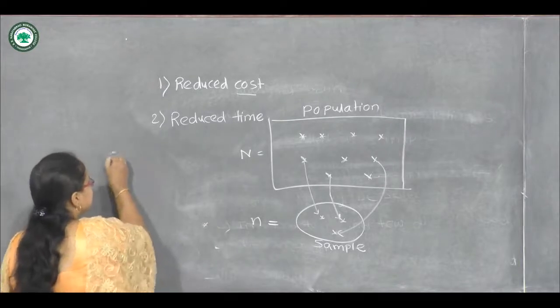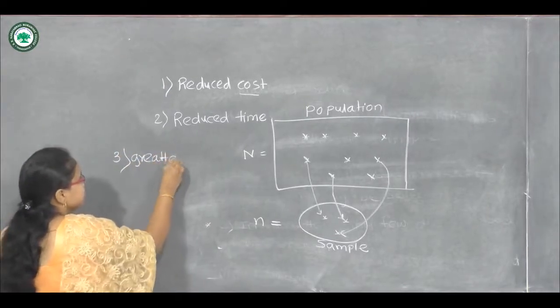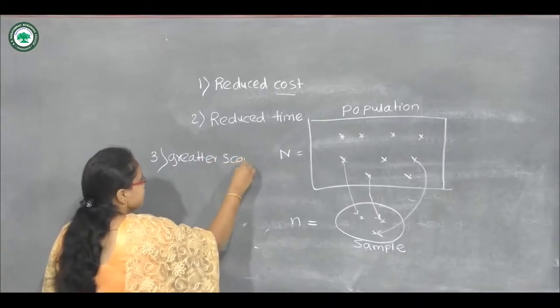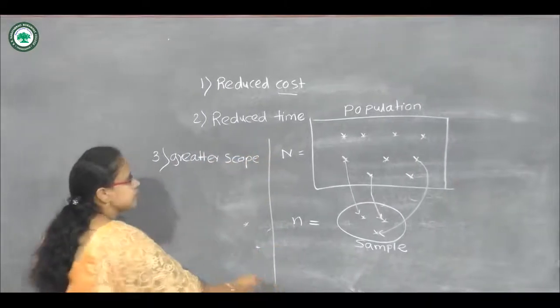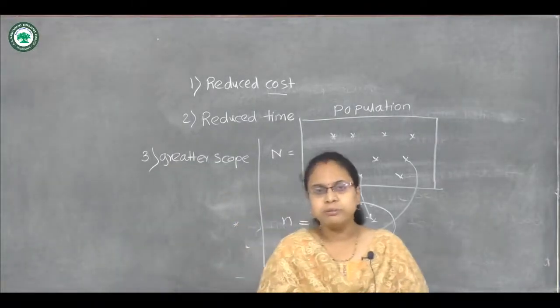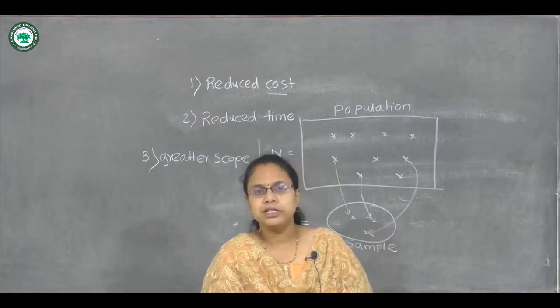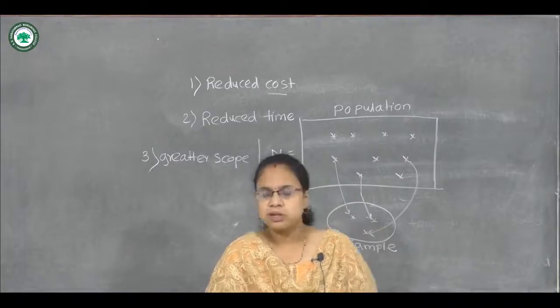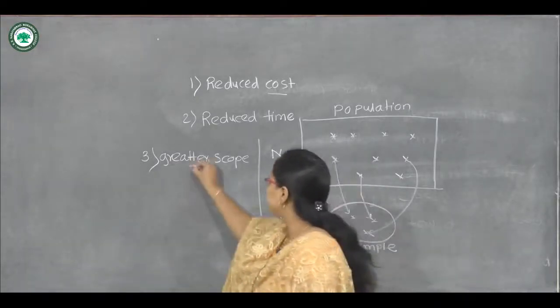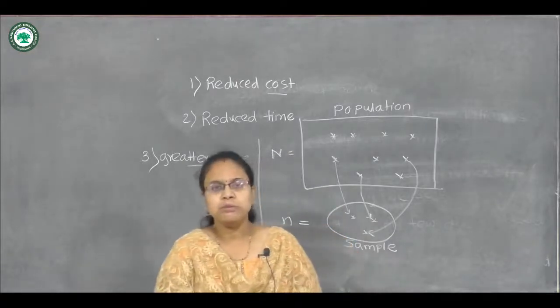Third, it has a greater scope. Greater scope means, as we learned in the example of the blood test, we take only a few drops. So this has a greater scope because we are taking only a small part of the population.